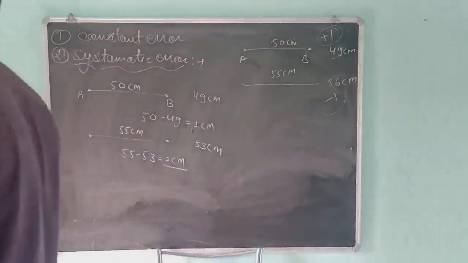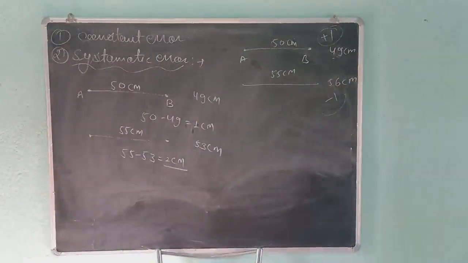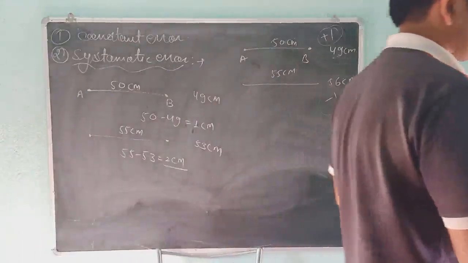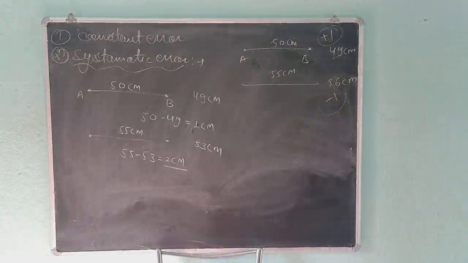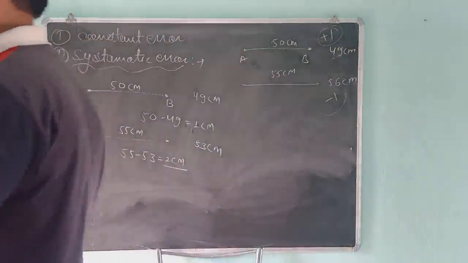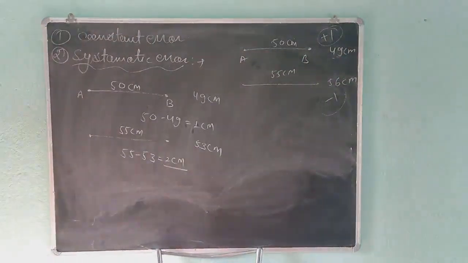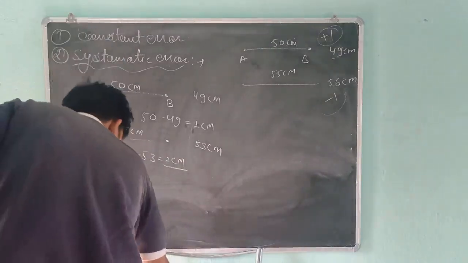So students, I think you have understood systematic errors. Okay students, systematic error has many parts. First is instrumental error.